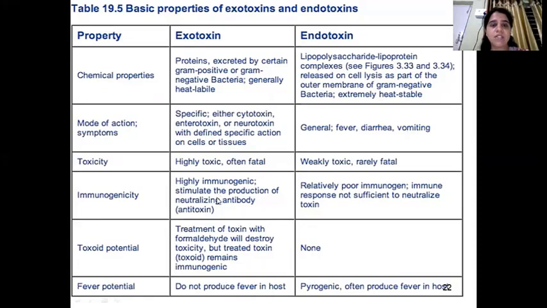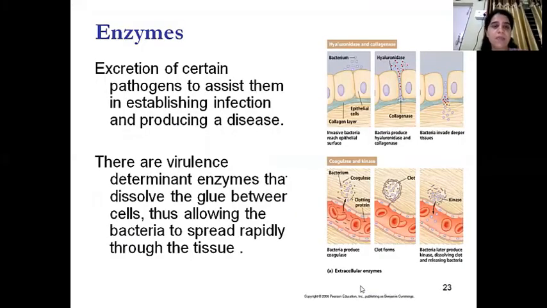Toxicity is high in case of exotoxins, it is low in case of endotoxins. Immunogenicity, highly immunogenic, this is poor. Toxoid potential, easily destroyed with the help of formaldehyde, and here it is not possible to destroy. And they do not produce fever in case of exotoxins, whereas endotoxins will cause fever. Enzymes I have already discussed, so I won't repeat it again.